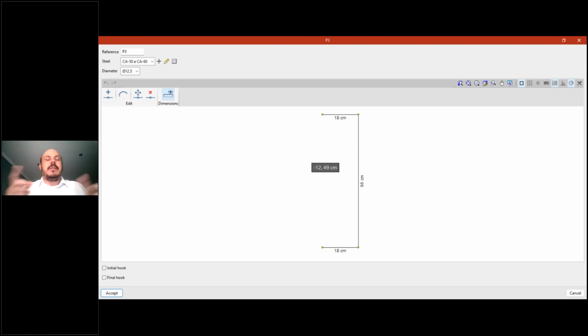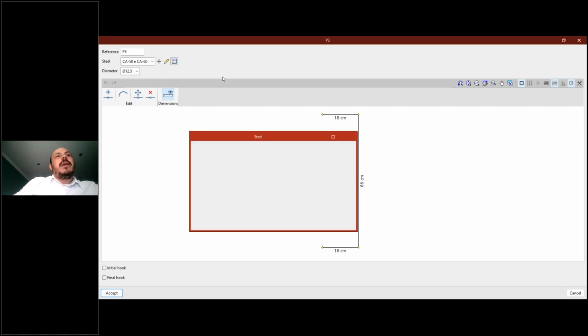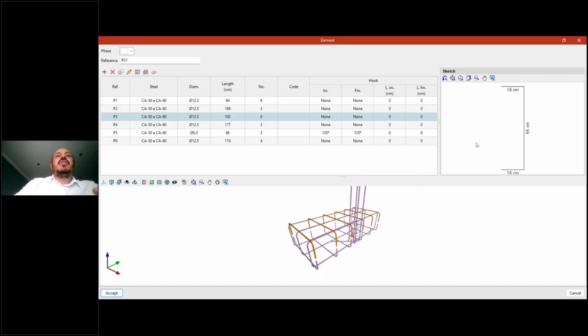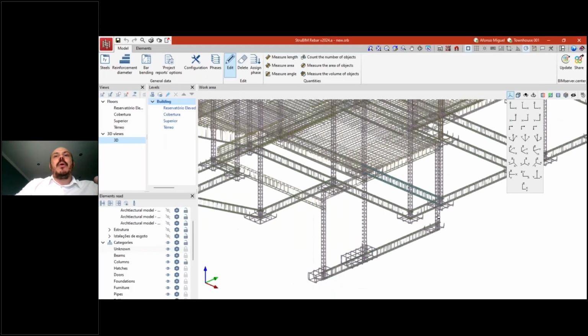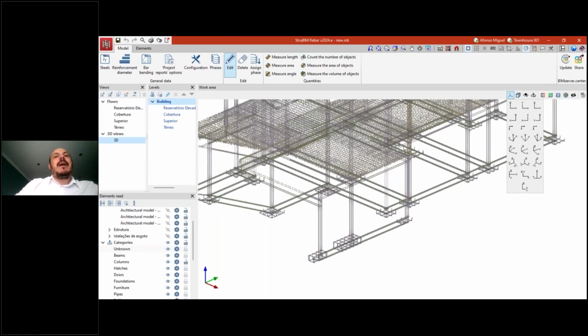So depending on the situation, maybe you must adjust these details, and if you want, you can change or add more elements. You can change the size of these elements. You can change the steel that was used, the diameter. You can add initial or final hooks. You can, for example, open your library of materials, add more types of steel, because actually what we are creating here is not just a drawing, it's not just a 3D model of the rebars, but it's also a file that could be then exported to different formats.